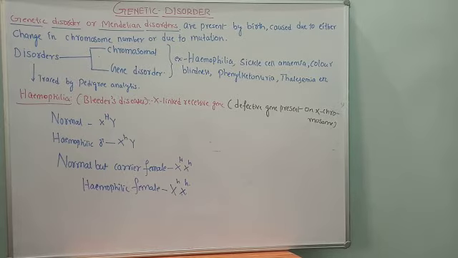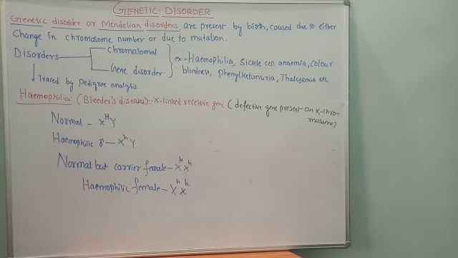Now we will proceed to the first example, hemophilia. It's a very important example. The inheritance pattern of this disease we are going to discuss with respect to the cross.